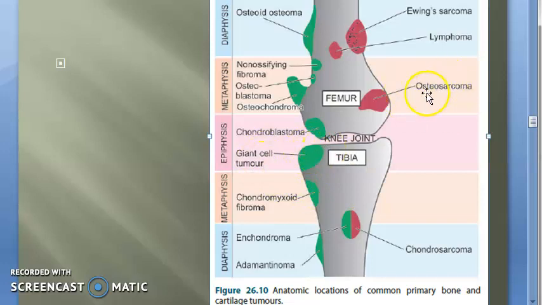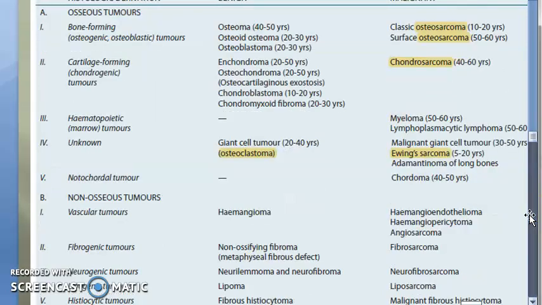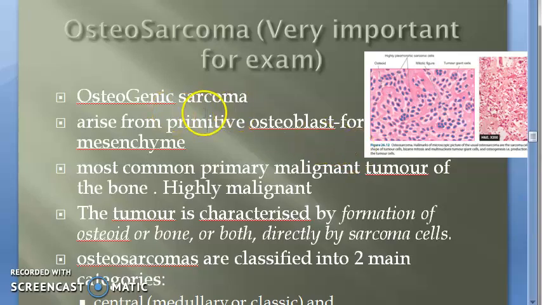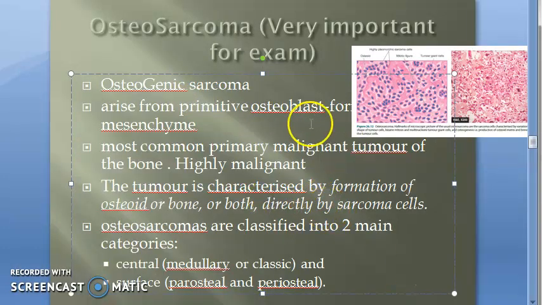Anyways, osteosarcoma is our focus for this video, and it is in the metaphysis that it affects, especially the lower end of femur, that is knee joint, and even hip bone it can affect. Upper end of femur also it can affect. Femur, favorite place, I think. Femur means all sarcomas, favorite. Okay, now let us go into some textual details. Are you able to see, guys? So we are studying osteosarcoma, very important for exam.